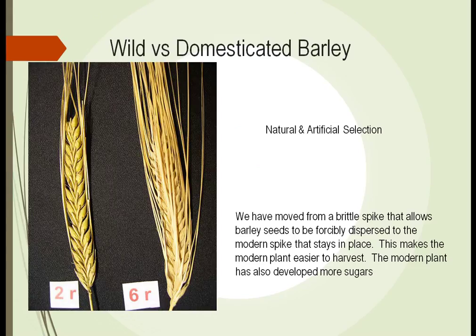Barley was another example. It started off just as one or two rows of seeds, and again, through artificial selection, man decided that they could take the best ones and plant them in certain areas, and we get the barley that we have today. The stalks are shorter, so consequently they can live better when the rain comes or the snow comes. They stay upright, they don't fall over and get diseased. They can be harvested, and there's more seed per plant, and they can feed a lot more people.